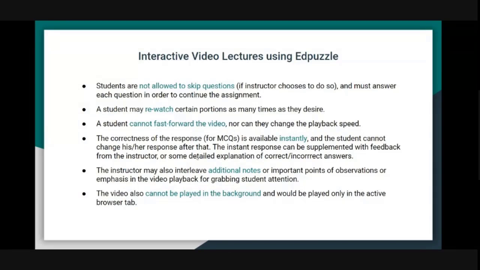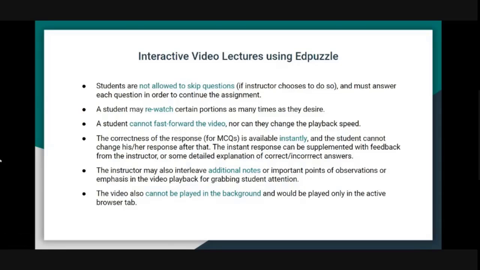Also, the correctness or the feedback is available instantly. Students cannot change the response after seeing the correct answer. They cannot go back and change it. And in fact, every answer can also be supplemented by feedback from the instructor. Like, this is a wrong answer, why is this wrong? This is the correct answer, why is this the correct answer? If you want to add some additional feedback from your side, additional notes or any important points that you want to emphasize, that also can be added.